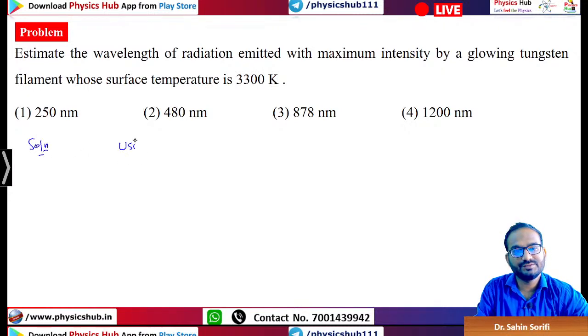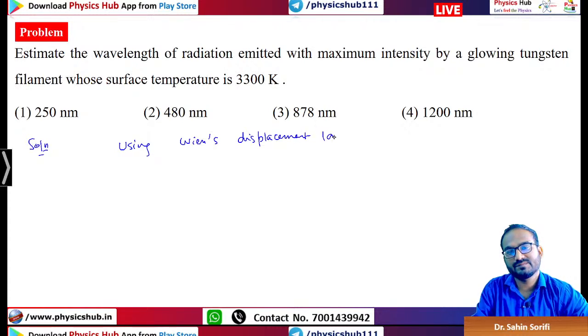So we can directly use Wien's displacement law. Look, Wien has two laws. One is this Wien's displacement law. You can predict it from the name. Displacement means this peak is getting displaced. Another one is Wien's distribution law, which we'll be talking about later.